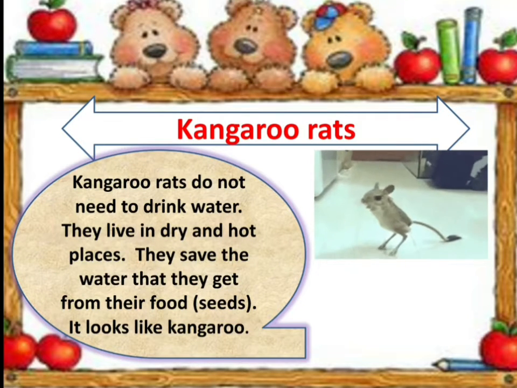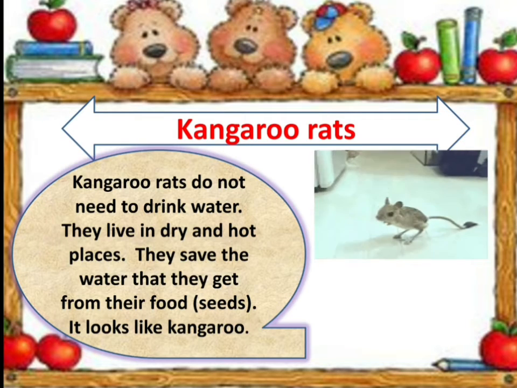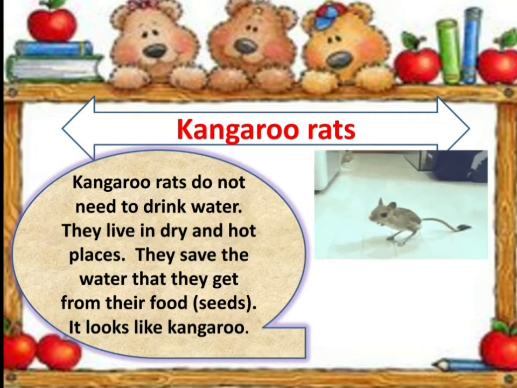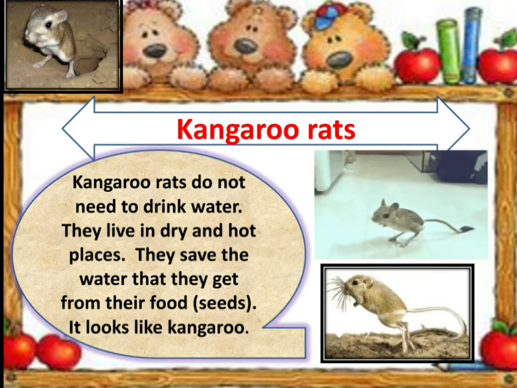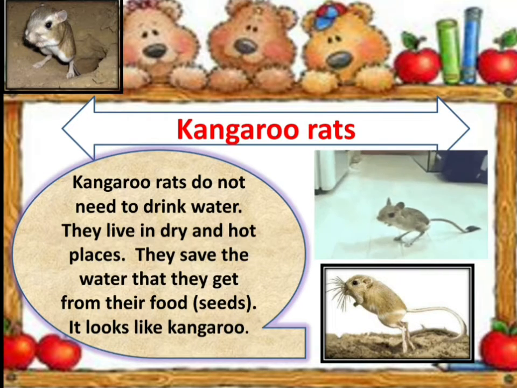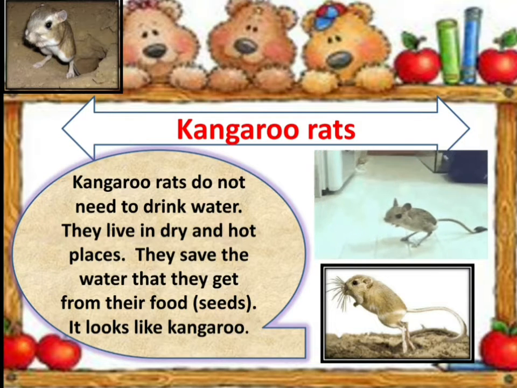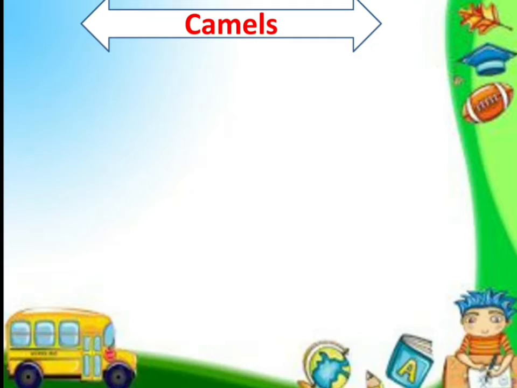Kangaroo rats. Kangaroo rats do not need to drink water. They live in dry and hot places. They save the water that they get from their food. It means from the seed. It looks like a kangaroo. It hops like a kangaroo. So it is called kangaroo rat.